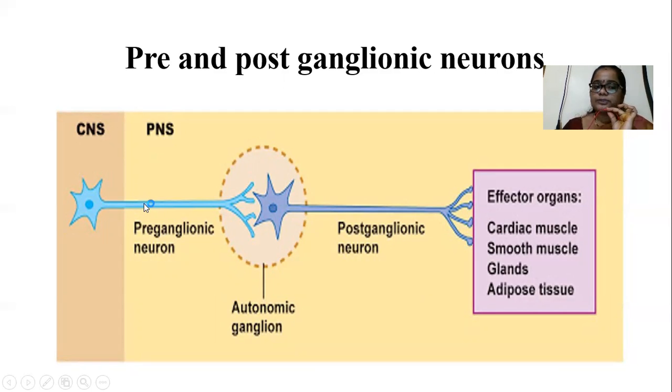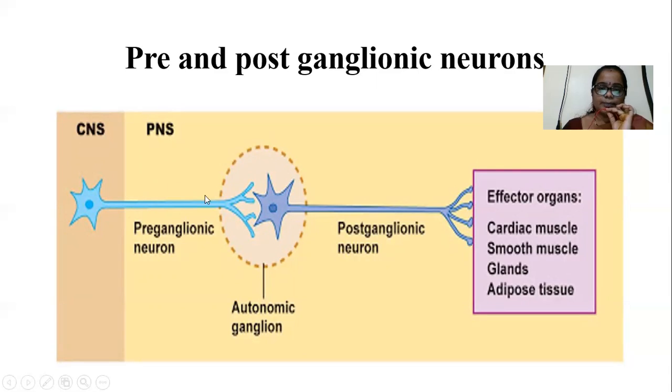This preganglionic neuron has an axon, and that axon is myelinated. This preganglionic neuron makes a synapse with the postganglionic neuron in a specialized location known as the autonomic ganglion. This autonomic ganglion is a site that consists of preganglionic nerve terminals and postganglionic cell bodies.